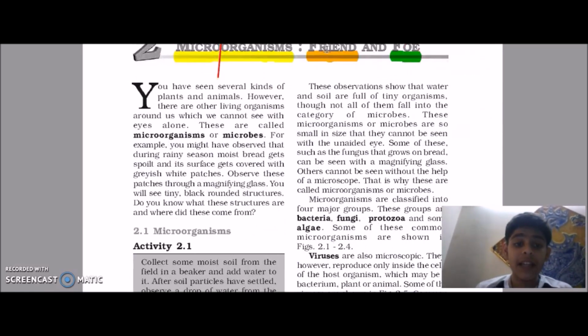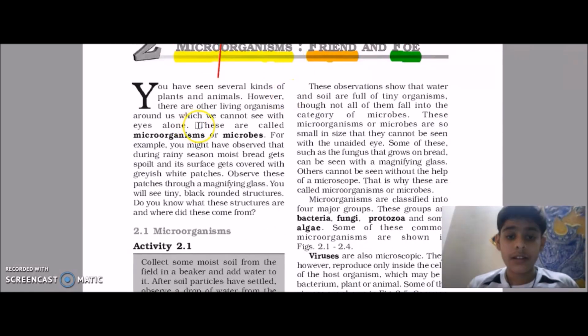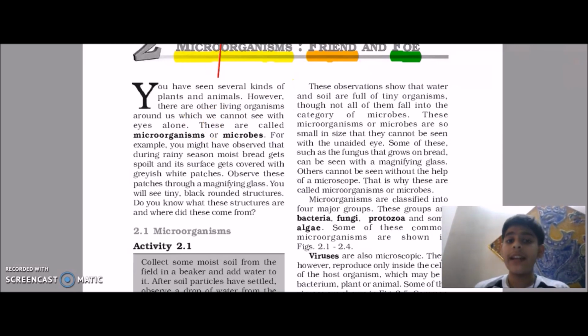A microorganism is a bit complicated. In the book they have given 4 to 5 lines just to define what a microorganism is. Simply, what is a microorganism?